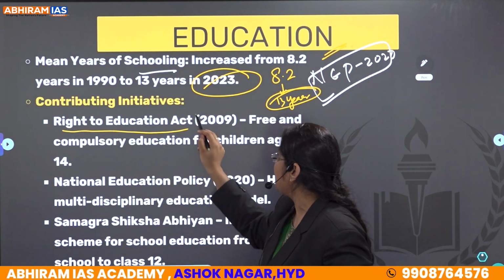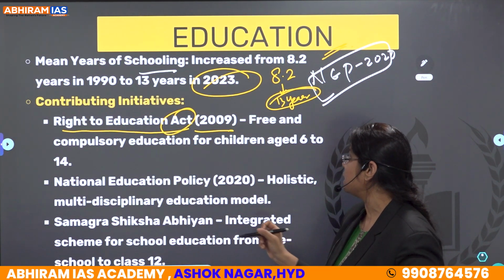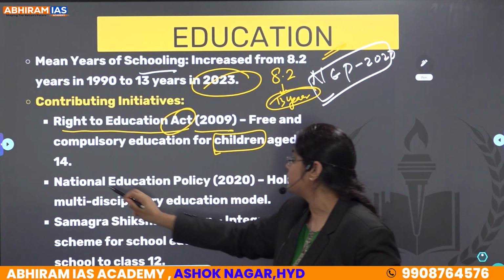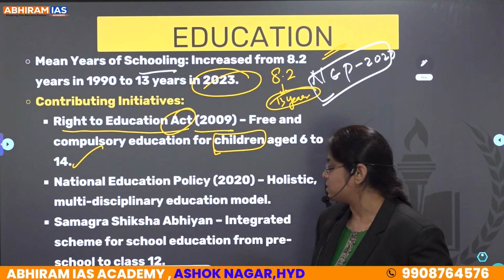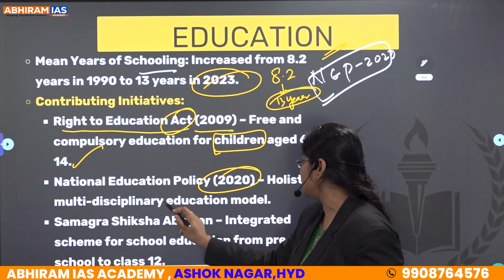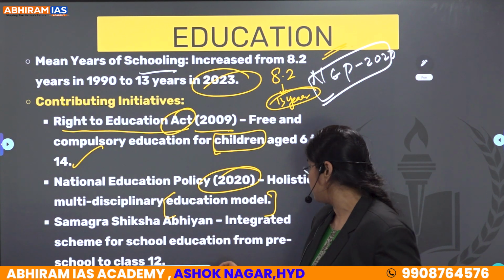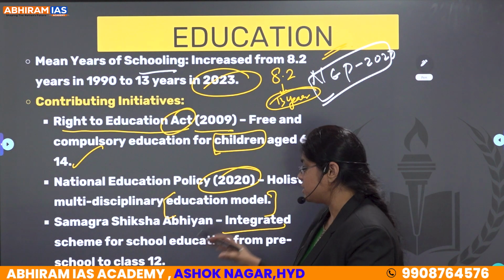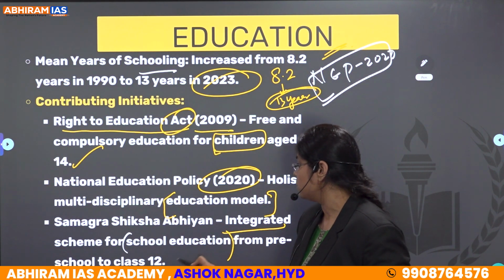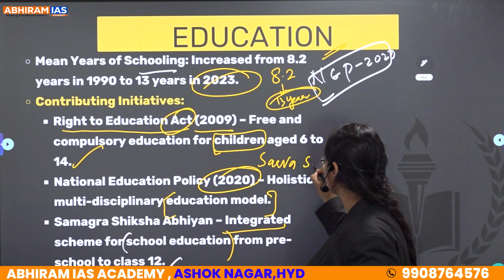the National Education Policy, which we know is in the news nowadays, and further is the Right to Education Act of 2009, where every child has a right to study, that is compulsory education for children aged 6 to 14 years. And next is National Education Policy 2020, which is giving a holistic multidisciplinary education model. And the next is Samagra Shiksha Abhiyan, an integrated scheme for school education from preschool to class 12th, and also Sarva Shiksha Abhiyan.